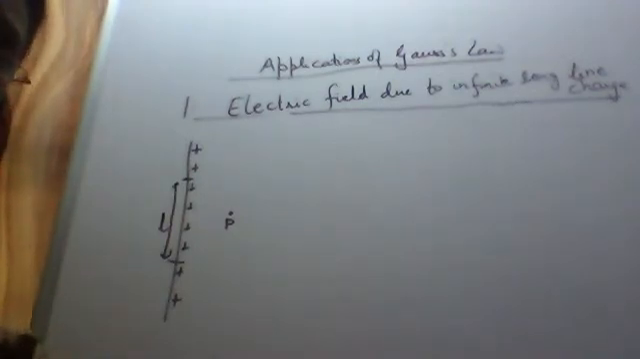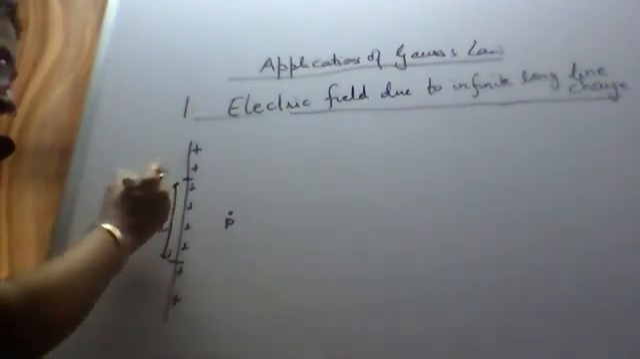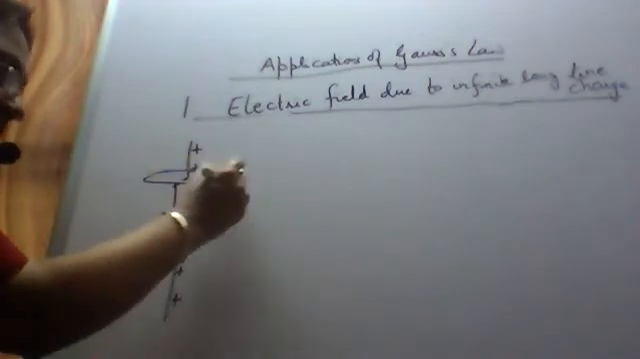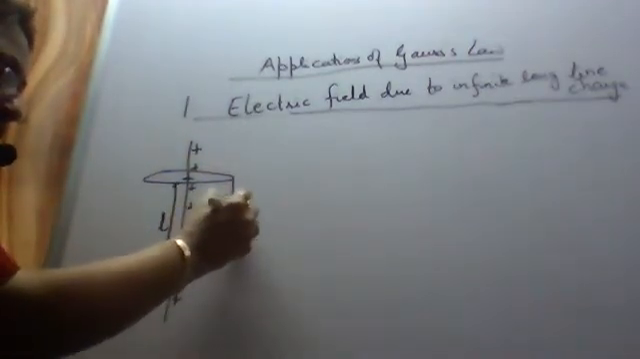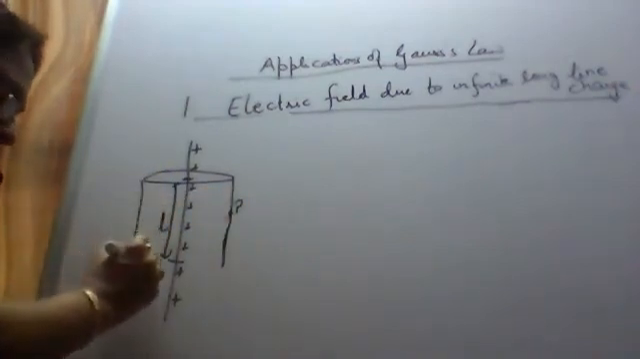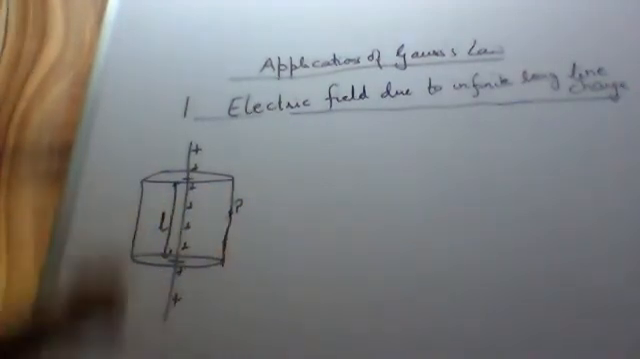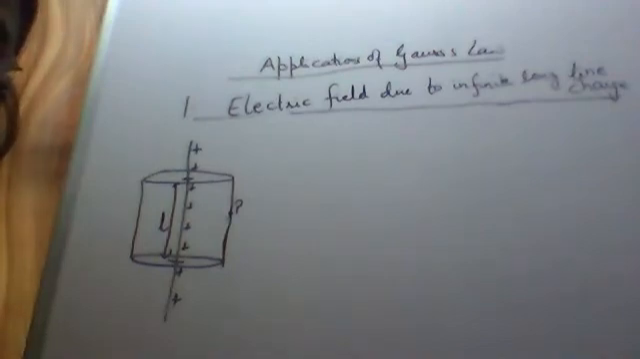Gaussian surface is a hypothetical surface. Let us consider the Gaussian surface to be a right circular cylinder which is passing through the point P. So here we have enclosed the charge Q, which is in length L, inside a Gaussian surface, and the Gaussian surface we have considered as a right circular cylinder.